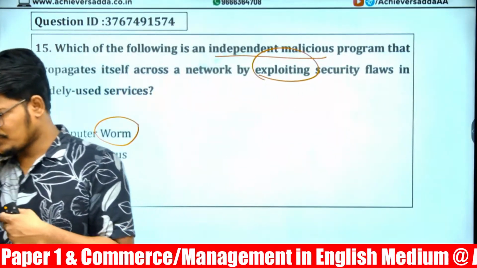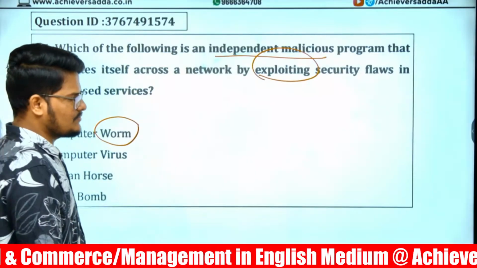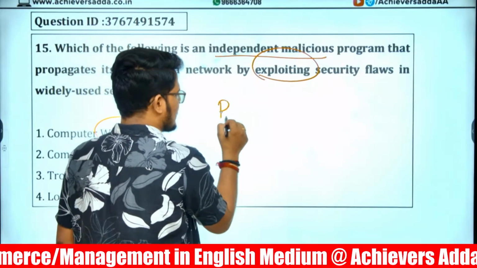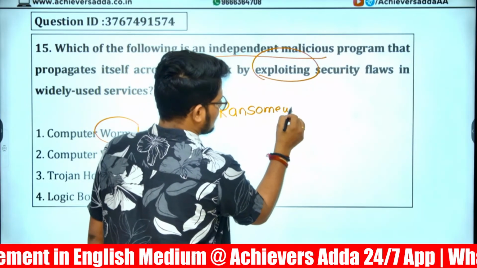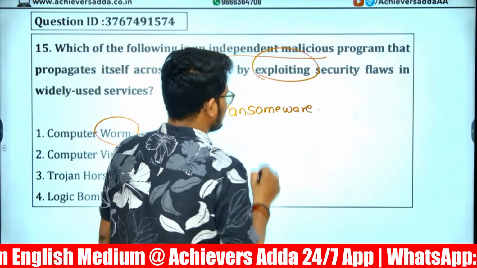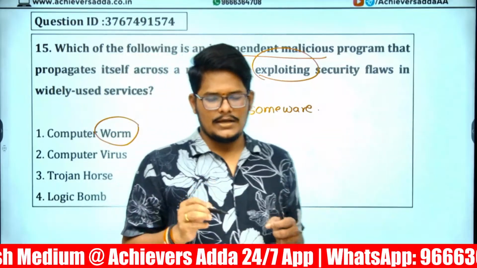That comes under the worm. And there is one more question in the evening shift. A ransomware question has been asked. What is this ransomware question?